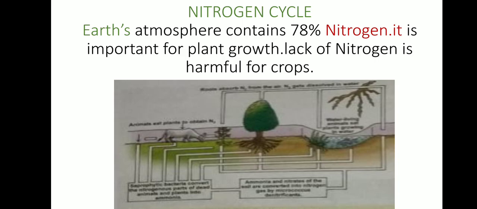Second is the nitrogen cycle. Now we have 78% of nitrogen present in the atmosphere, and this nitrogen is important for the growth of plants. If it is less than 78%, then it is harmful for the crop. If you can see in the diagram, green plants are there, animals eat that plant. When they die, it decomposes and again mixes in the soil and produces the gas.